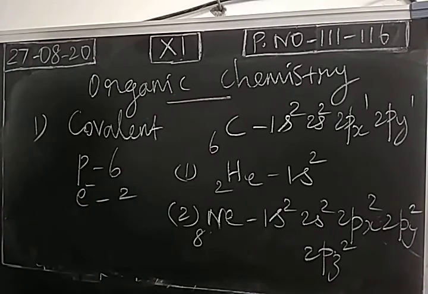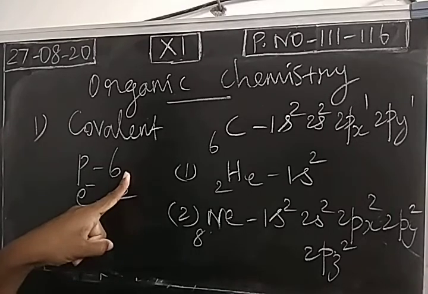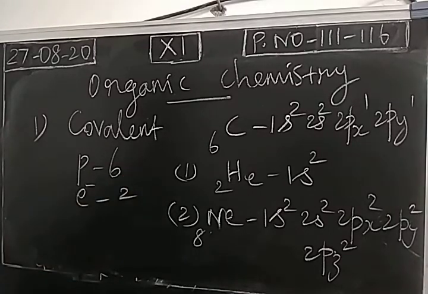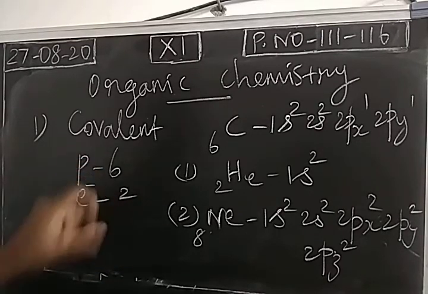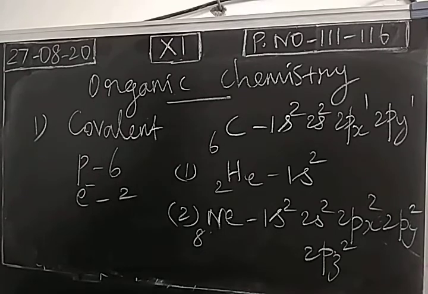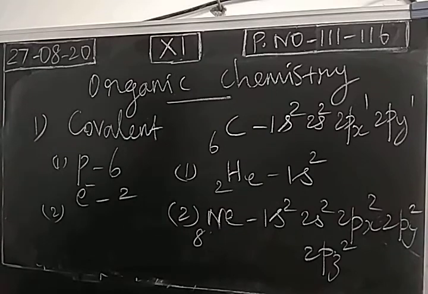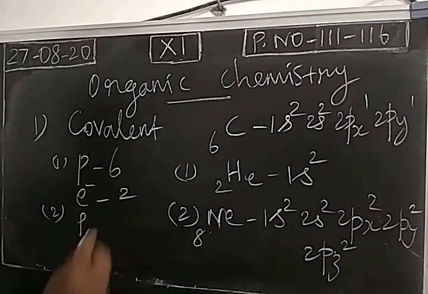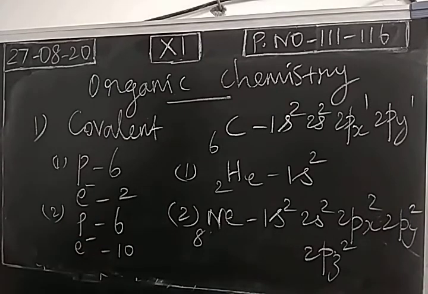If carbon loses 4 electrons, the number of protons in the nucleus will be the same, 6, but the number of electrons will be 2. So the force of attraction between the protons and electrons will not be a good one, right? That is the first possibility. The second possibility is that it can gain 4 electrons. When it gains 4 electrons, the number of protons in the nucleus is the same, 6, but the number of electrons will be 10. Comparing the number of protons and electrons, the attraction will not be a good one, right?